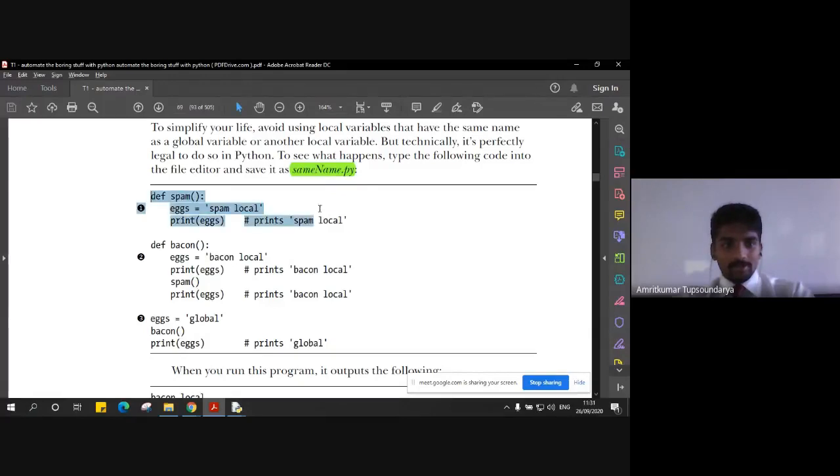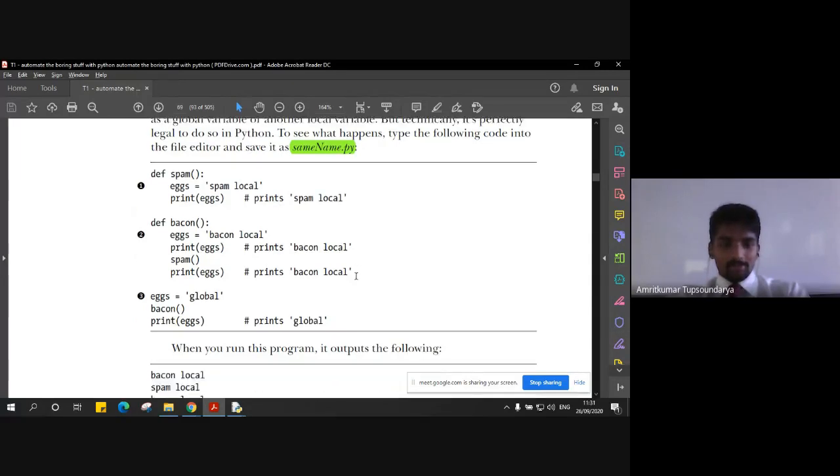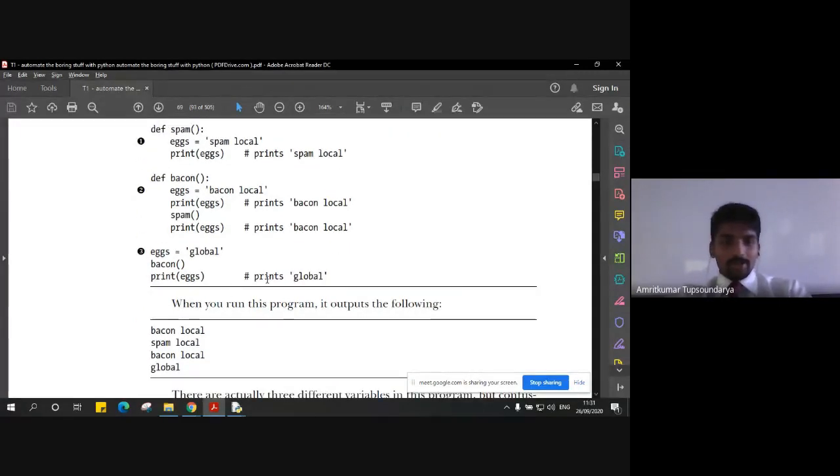So just to give a hint, here we are only defining the spam function. Here we are only defining the Bacon function, and actual execution starts from here. Actual execution starts from here, right? So I hope that gives you enough hint. Okay, let's not waste much time. So as Swapnil said, the answer is Bacon local, spam local, Bacon local, and global.